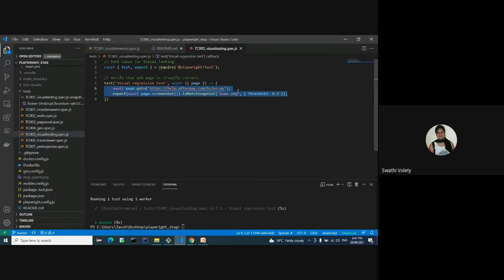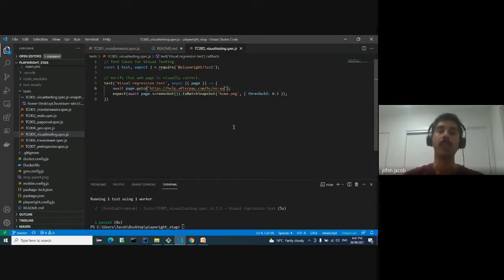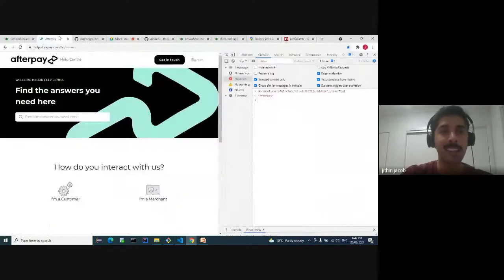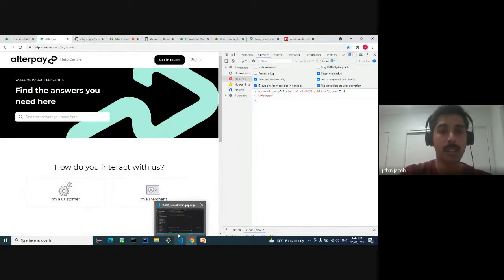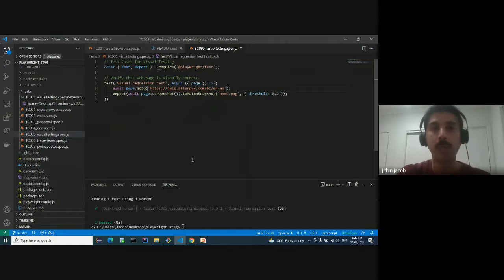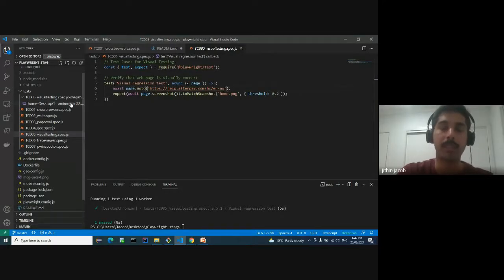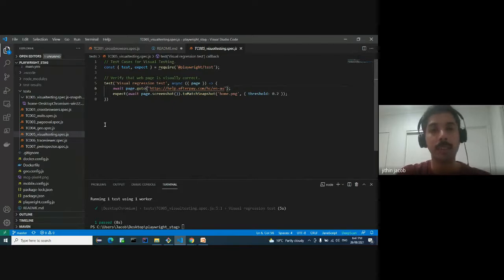Awesome. Jitin, do we have to keep updating that baseline image? So there are command line parameters as well. Suppose your application is changing, let's say you got a new button, which is very common in Afterpay. Then the visual testing will surely fail actually. It's the same case with any tool which you are using. Then you can pass in another parameter like update snapshot to update that baseline image. That's the same case with any visual testing tool which you are using.